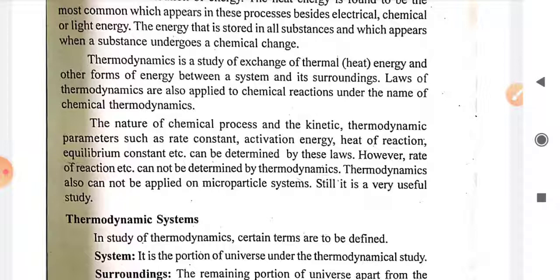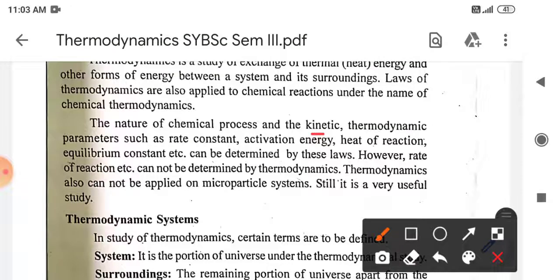The nature of chemical processes and the kinetics and thermodynamics parameters such as rate constant, activation energy, heat of reaction, equilibrium constant, etc., can be determined with the help of these laws. However, for the rate of reaction, we have to use another branch of chemistry, that is chemical kinetics. Thermodynamics will tell you only the energy change, but the rate of that energy change can only be calculated by using chemical kinetics.